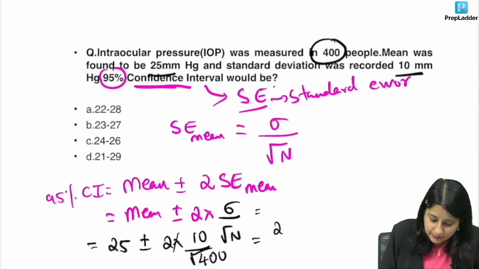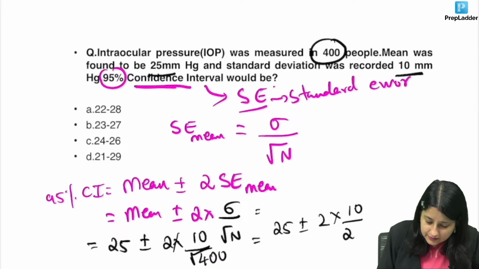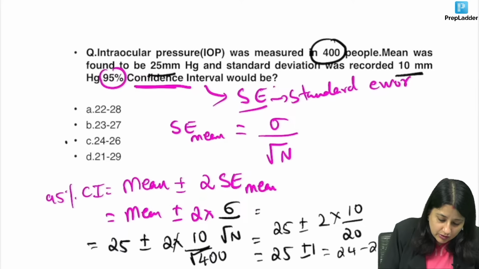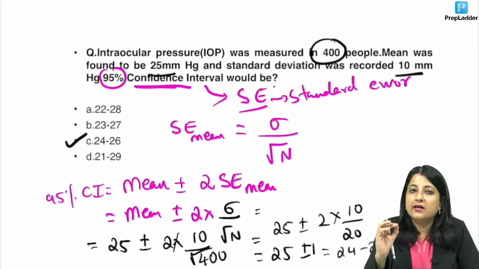So what does this become? 25 plus minus 2 into 10. Square root of 400 means square root of 400 becomes 20. So this is 20. So 10 to this becomes 1. So it is 25 plus minus 1, which is 24 to 26. So what is your answer? Option C.